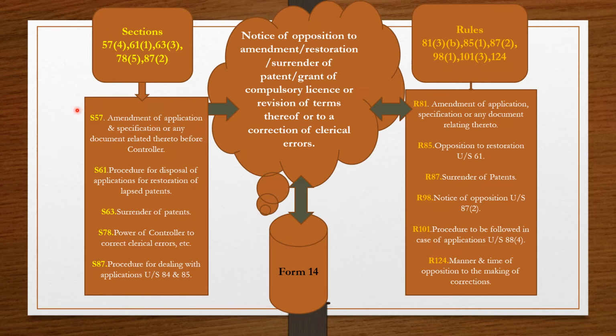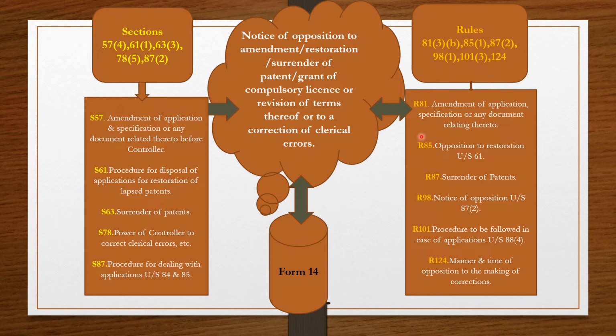Section 57 says amendment of application and specification or any document related thereto before the controller. Section 61 is procedure for disposal of applications for restoration of lapsed patents. Section 63 is surrender of patents, and the title of section 78 is power of controller to correct clerical errors, etc. Section 87, procedure for dealing with applications under section 84 and 85.